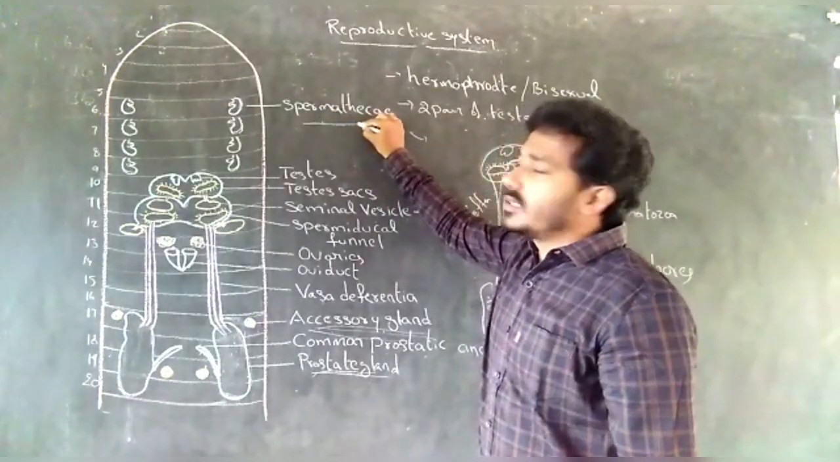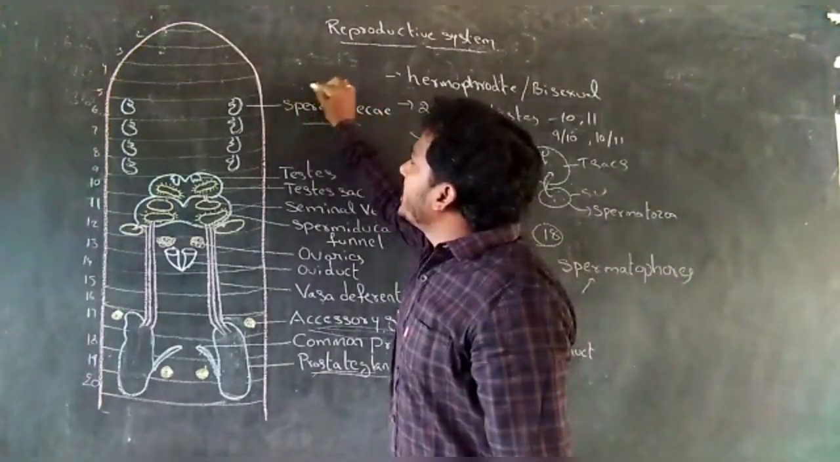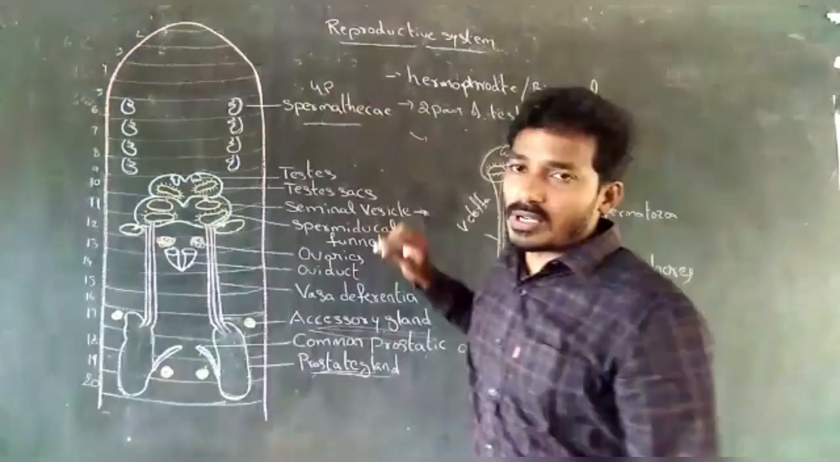Next, spermatheca. There are four pairs of spermatheca present in earthworms.